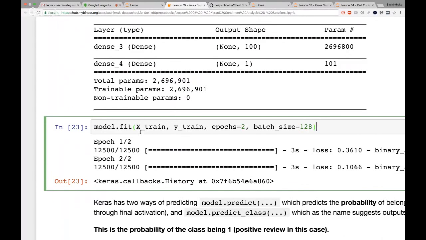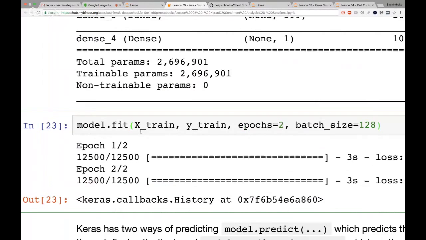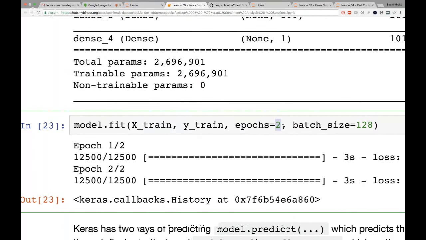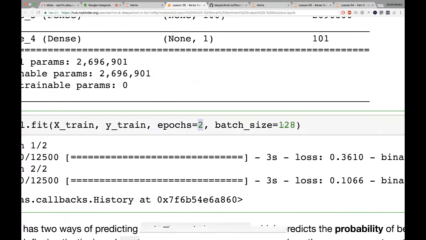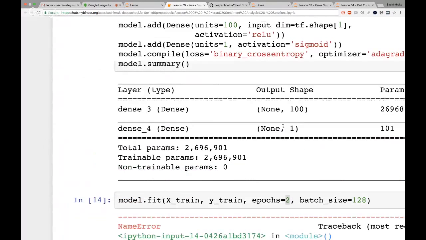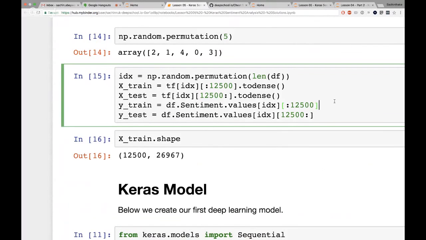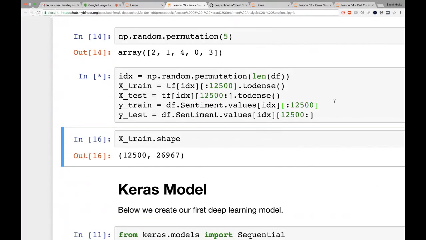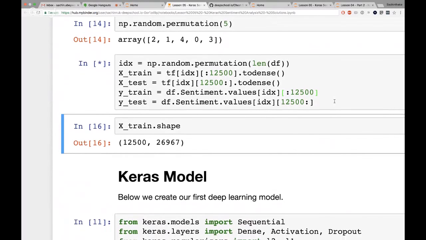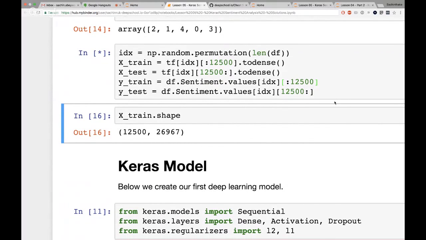Then what we're going to do is train our model. model.fit always means we're training our model. So X train, Y train. Epochs is how many times we're going to go through the data. We run through the entire data set 128 data points at a time, and we're going to run through that twice. Once we do this, X train is not defined. We didn't run this part over here. That'll take some time.